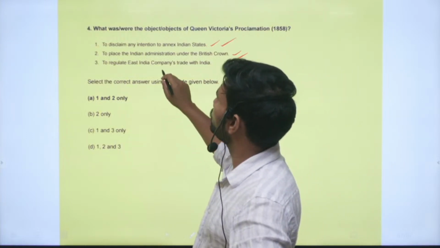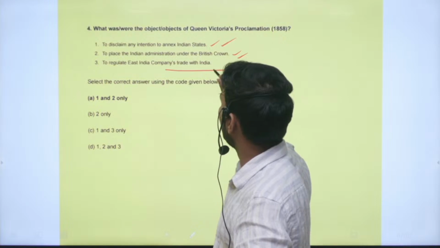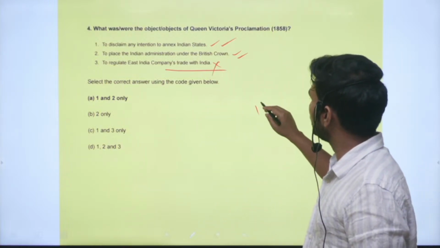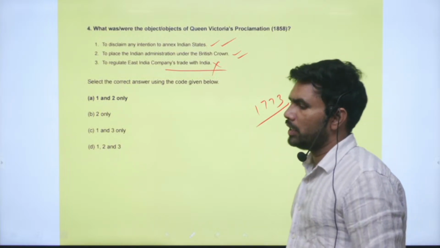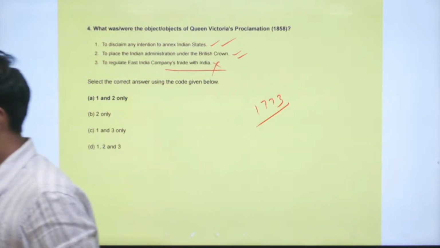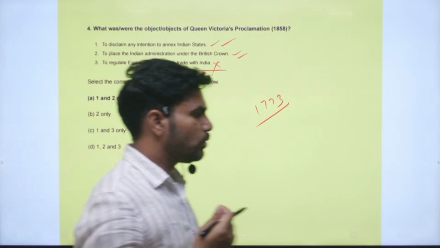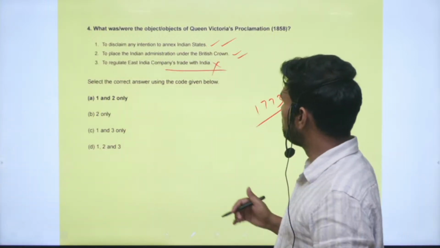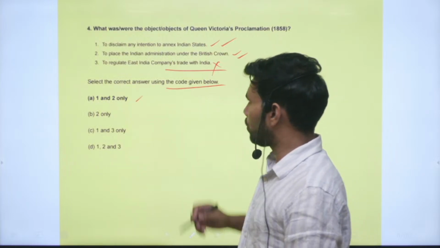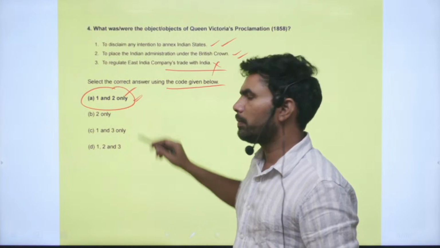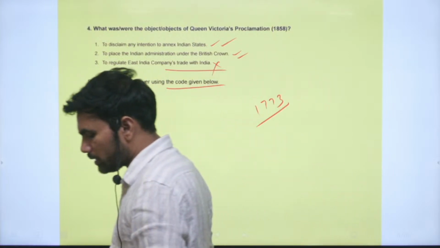Next is to regulate East India Company's trade with India. So this is an incorrect statement. This happened much before. With the Regulating Act of 1773, the regulation of the East India Company started. Select the correct answer using the code given below. So option A is correct, statements 1 and 2 are correct, statement 3 is incorrect.